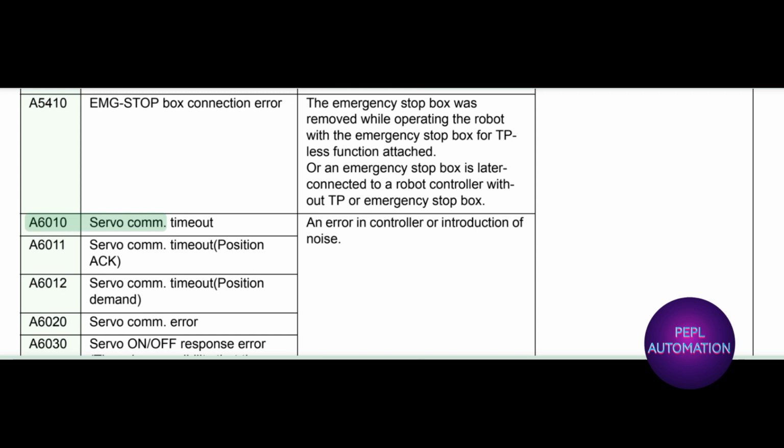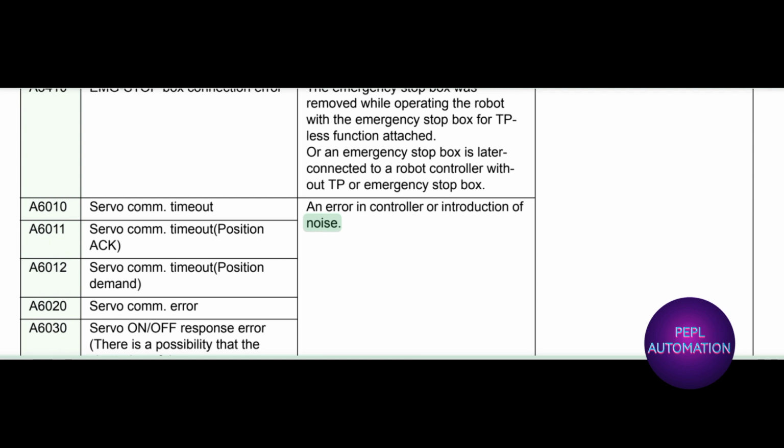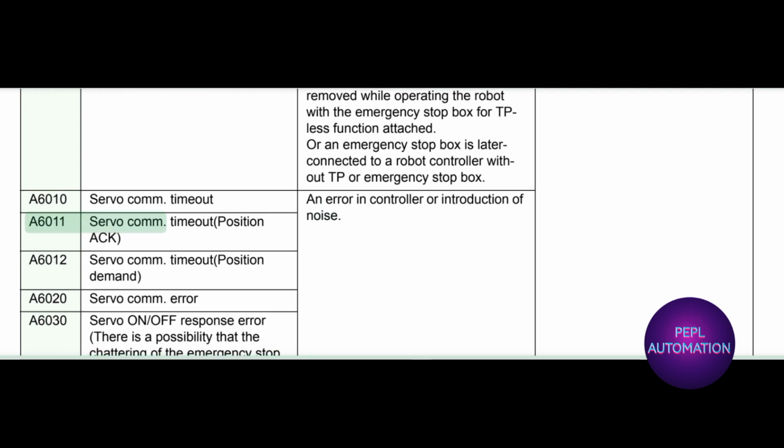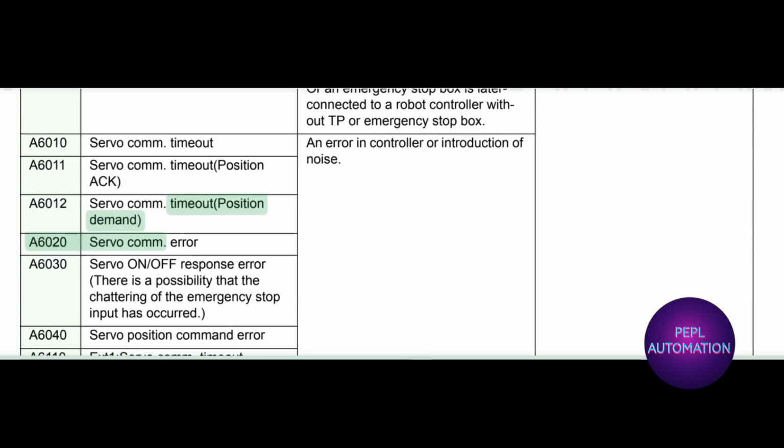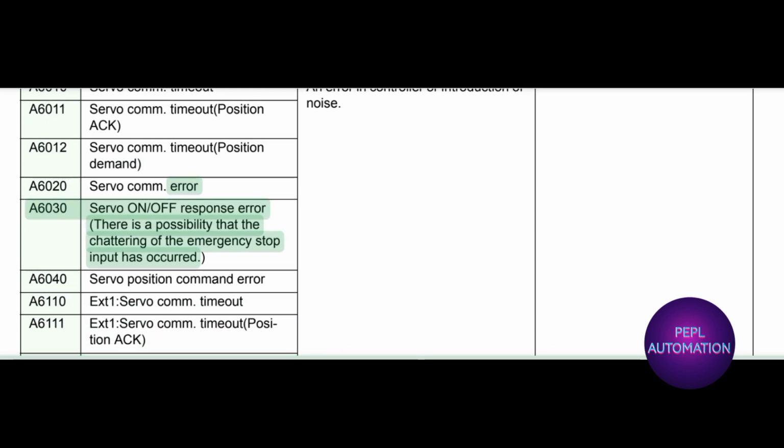A6010 servo COM. timeout. An error in controller or introduction of noise. A6011 servo COM. timeout, position AC. A6012 servo COM. timeout, position demand. A6020 servo COM. error. A6030 servo on, off response error. There is a possibility that the chattering of the emergency stop input has occurred.